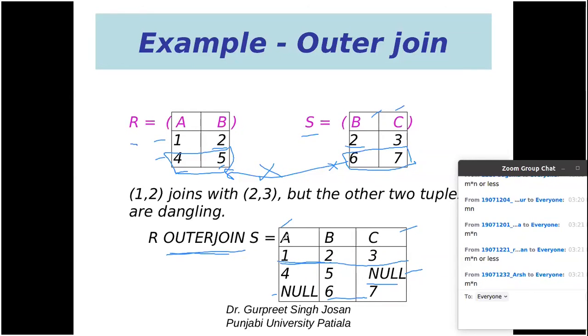Theta join means we combine on any condition. Equijoin means we combine upon an equal condition, and natural join means we combine upon an equal condition with the duplicate column removed. Besides that, we have outer join, where we take care of dangling rows. Dangling rows are the rows for which we have no corresponding row in the other table, so we can include them in the result by putting the null value at the corresponding location.